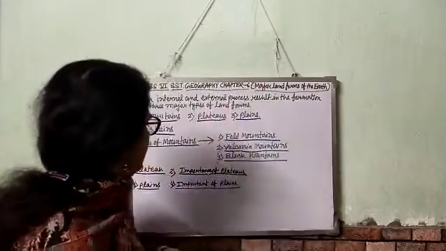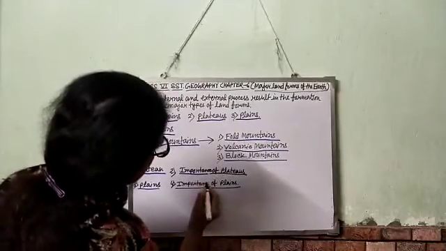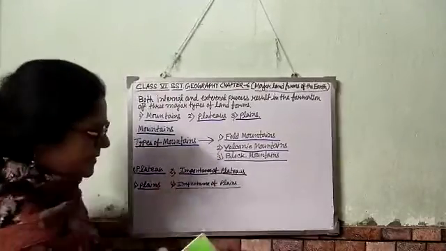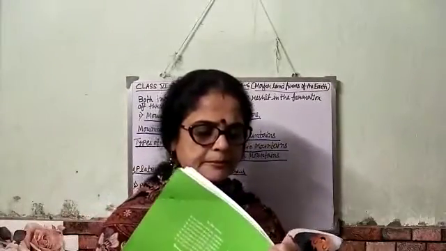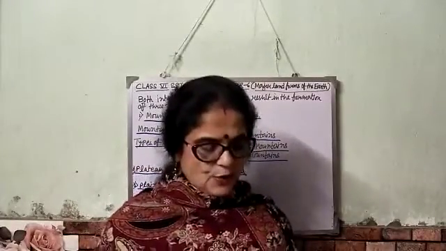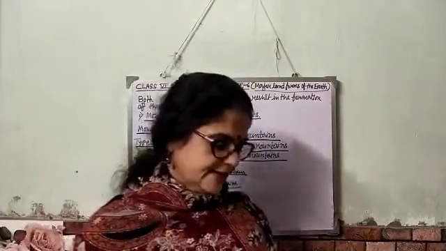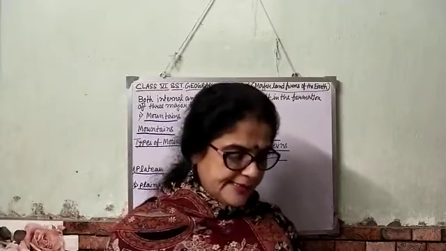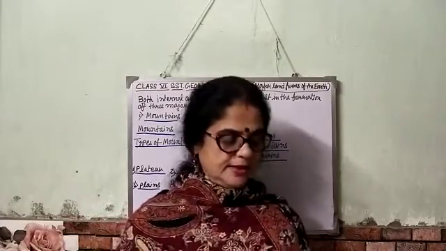Now, plains. Low-lying flat regions with very gentle slopes are called plains. Most of the plains are formed by rivers and their tributaries.